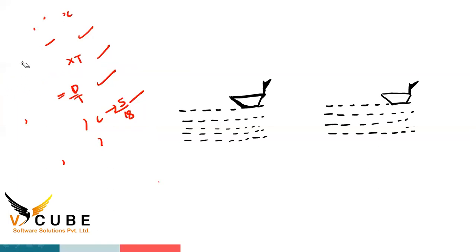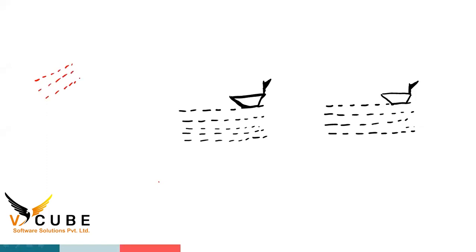So 1 second. Okay, right. For example, guys, look at the screen here. In still water, boat speed is x kilometer per hour, guys. When water flows, then water speed is y kilometer per hour. In still water, boat speed is x kilometer per hour, and water flows, then water speed is y kilometer per hour.